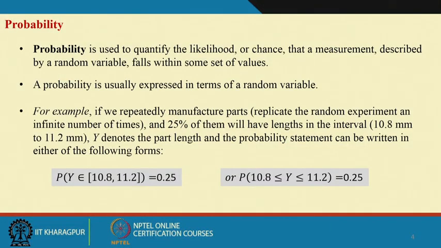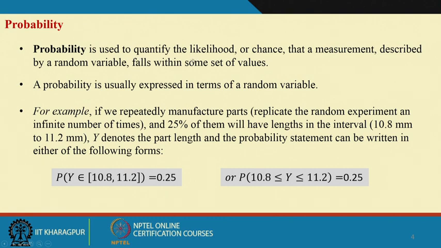So, when you talk about a random variable, we associate it with a probability distribution. In the case of a discrete random variable, it will be a discrete probability distribution. In the case of a continuous random variable, it will be a continuous probability distribution. Okay. Anyhow, let us theoretically define what probability is.